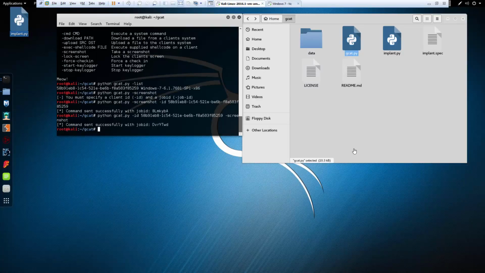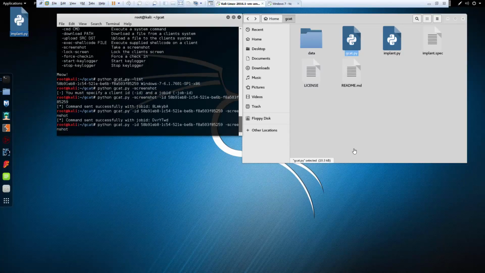All right, so a few more things that I want to do is, I don't want to do screenshot, I want to have it run a command. So -cmd, I want to look at system info.